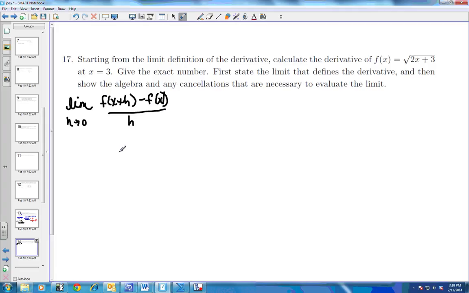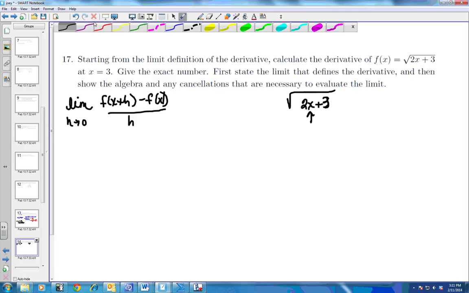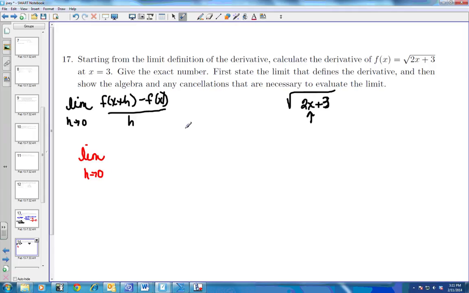Okay, so I'm going to plug x plus h into this x. All right, so here's what it's going to look like. The limit as h approaches 0. Now I'm going to go to this. So the square root of 2 times x, instead of x, I'm plugging in my x plus h.